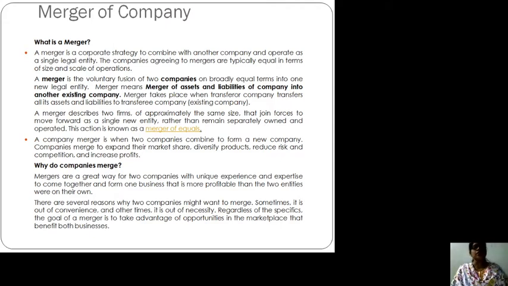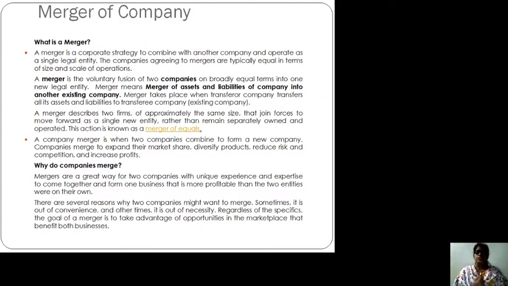Why is this done? Why does the businessman want to merge their company into another company? To expand their market share, diversify the products, reduce the business risk and competition, and increase the profit.